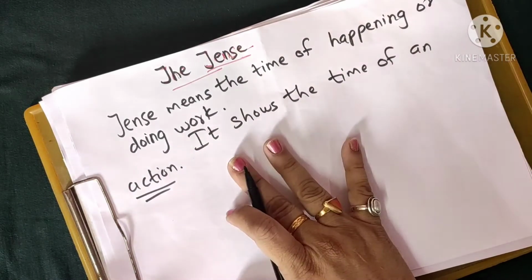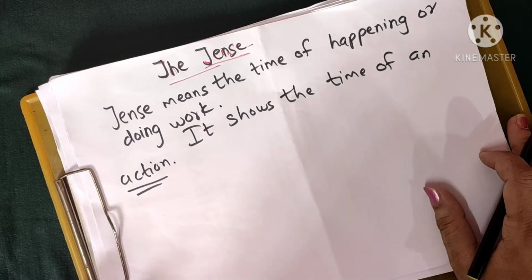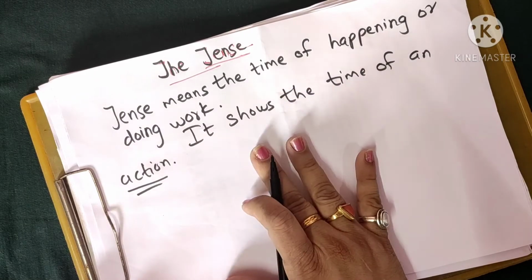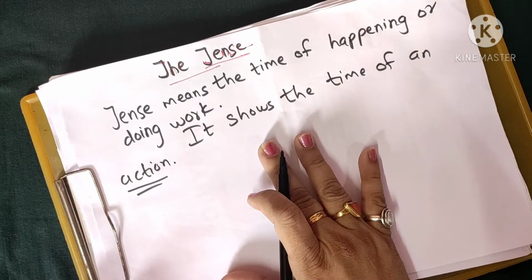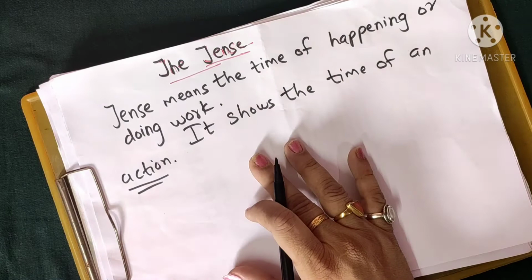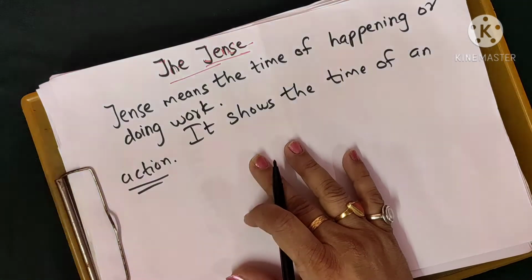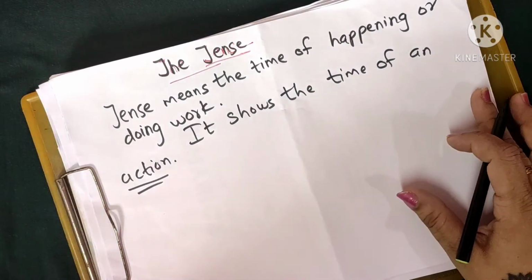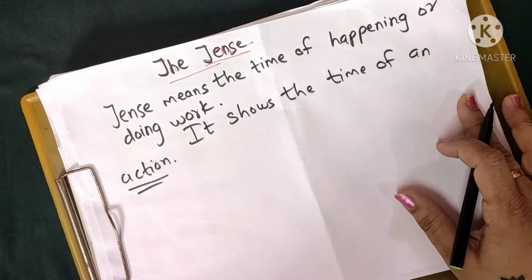Now suppose I am writing. This is my action that is going on. Here we are learning about tenses today. So we can say, children, that there are 3 tenses. How many tenses are there? There are 3 tenses.